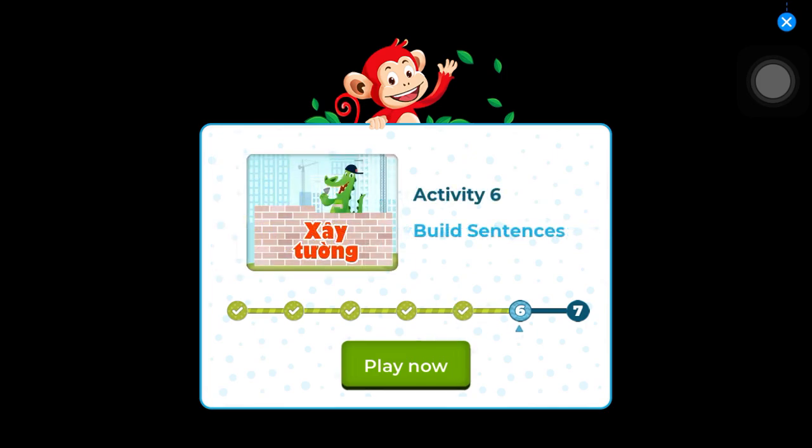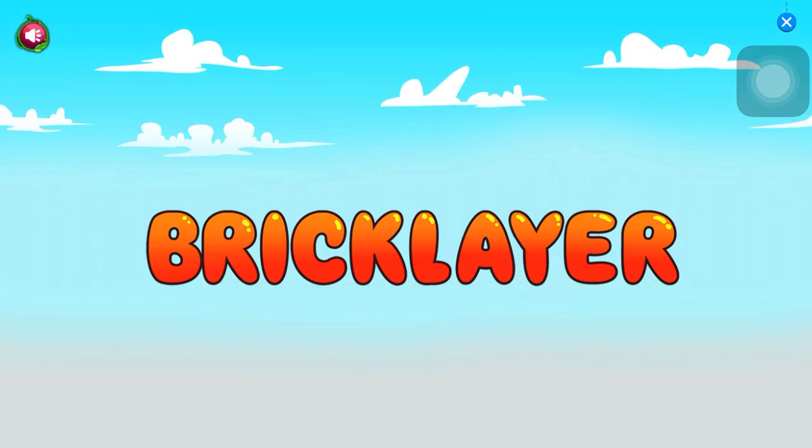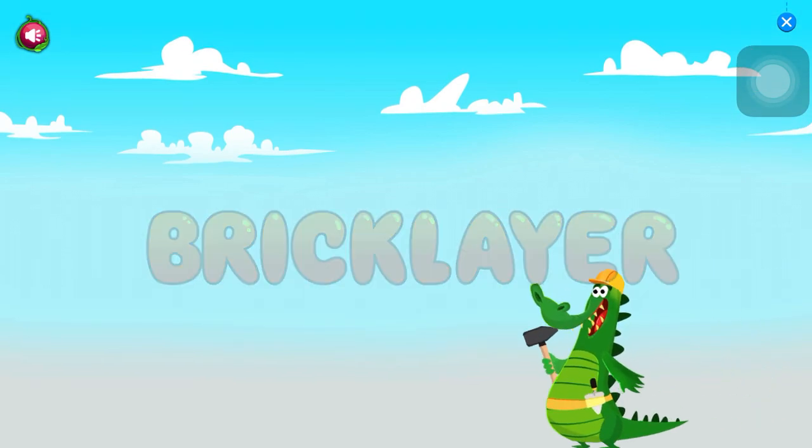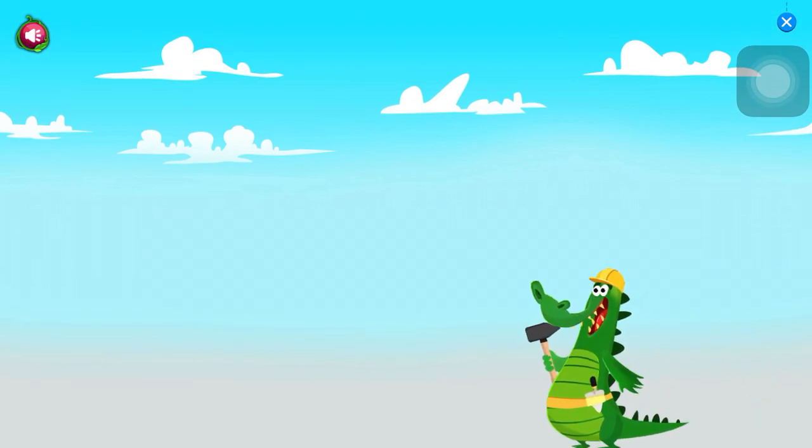Activity 6. Build sentences. Bricklayer. Matt the alligator has to build the wall before sunset. Help Matt by choosing the word to correctly complete the sentence.